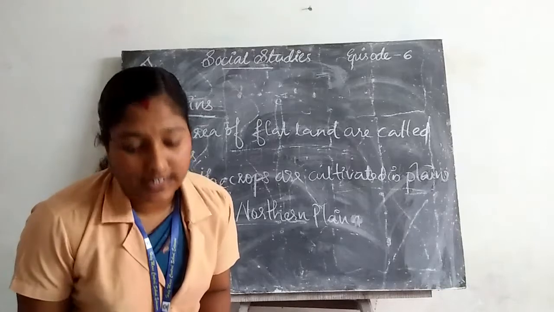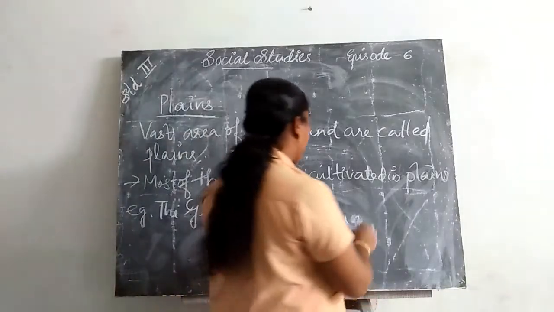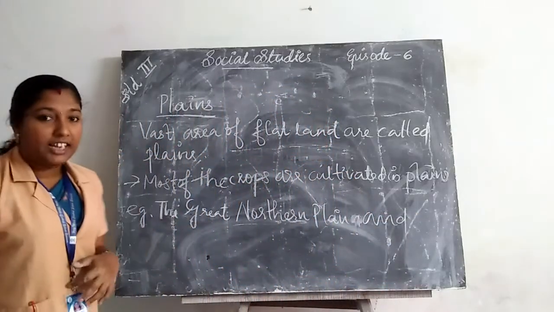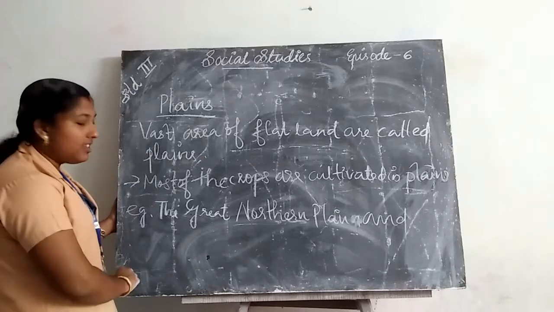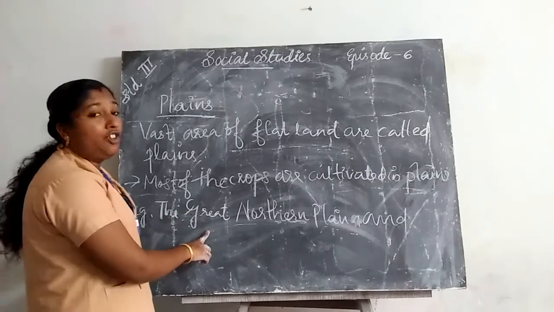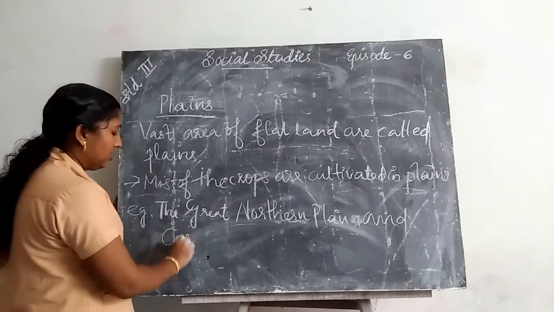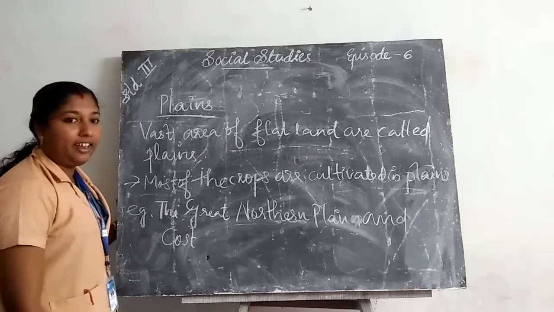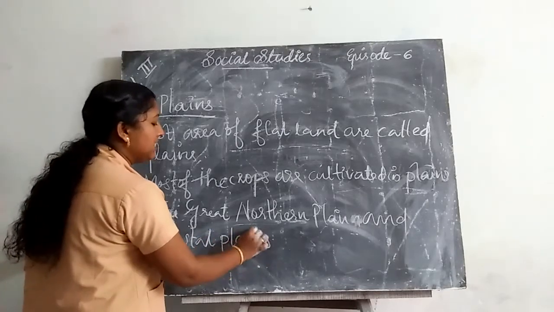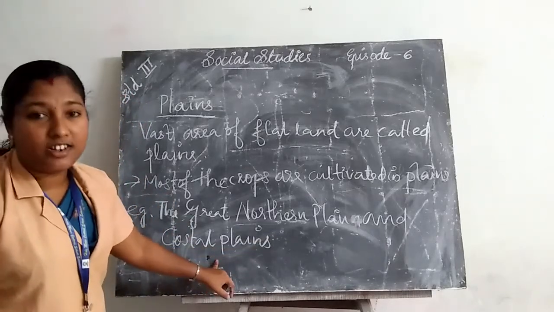And coastal plains are examples for plains in our country. The Great Northern Plain and the coastal plains are examples for plains in our country.